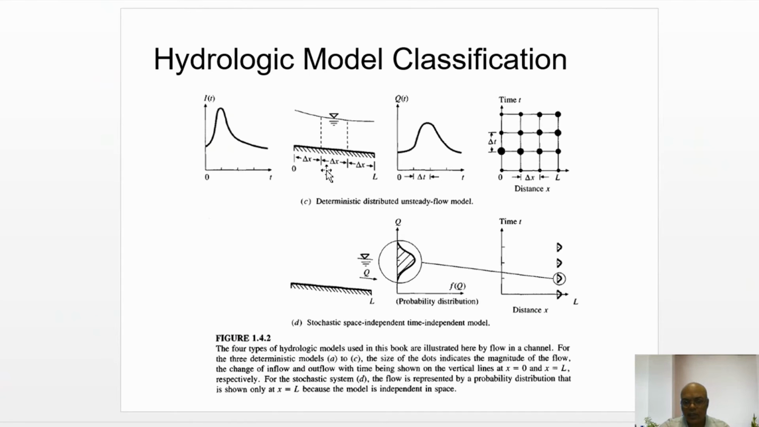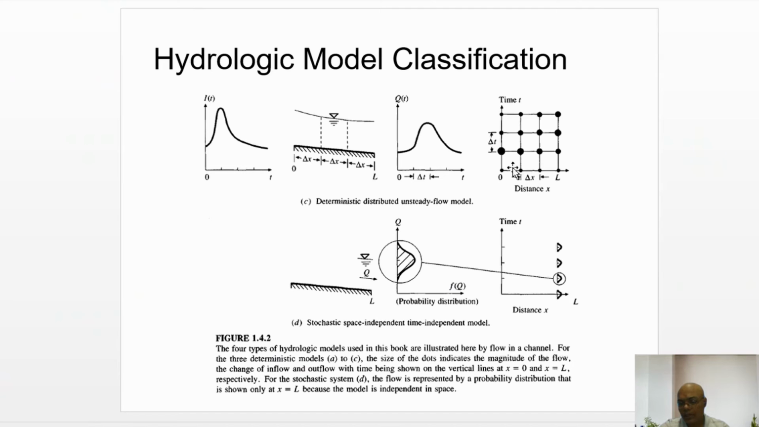Let's go to the next figure. Here in C, it is a distributed unsteady flow model. That means the inflow hydrograph is different from the outflow hydrograph, so therefore storage is taking place. In the deterministic model, we are not spatially averaging these values. We are calculating at every grid point along the spatial direction. So that is called a distributed system.